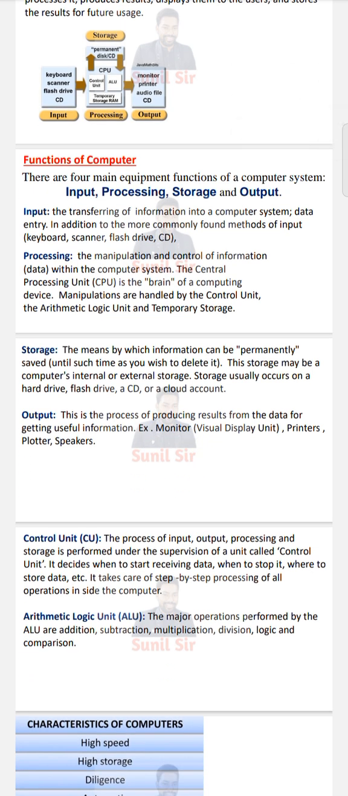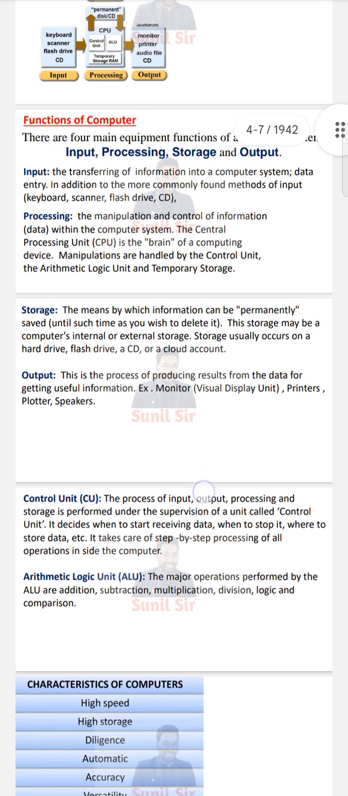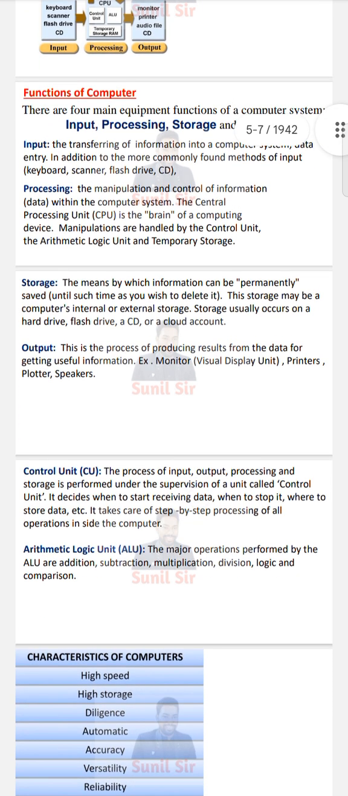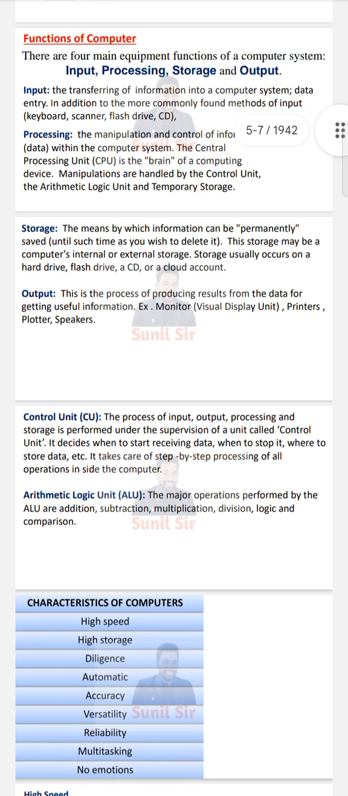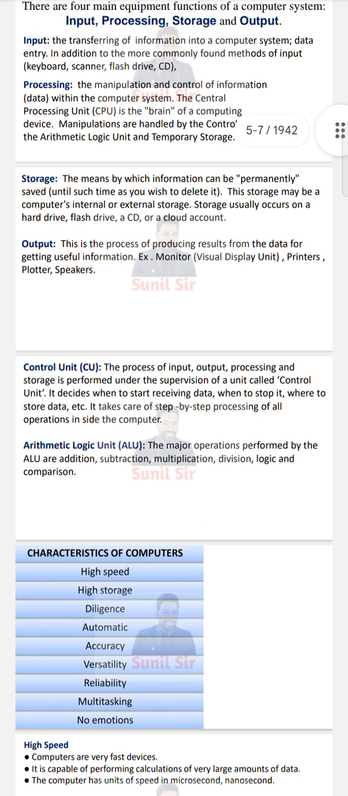Input is the transferring of information into a computer system, data entry. Processing is the manipulation and control of information within the computer system. The central processing unit, the CPU, is the brain of the computing device, with manipulation handled by the control unit. Storage means data can be permanently stored. This may be computer internal or external storage. The storage usually occurs on a hard drive, flash drive, CD, or cloud.